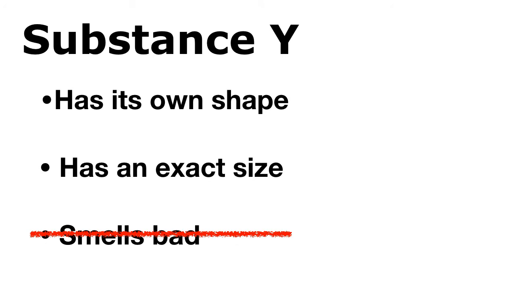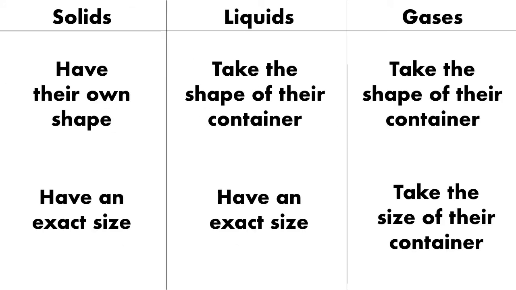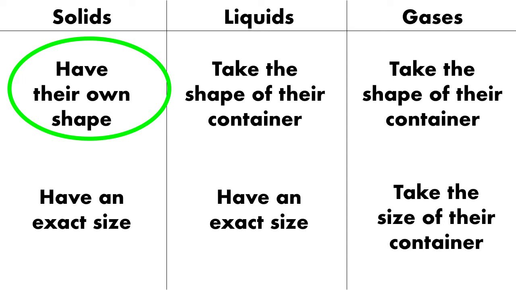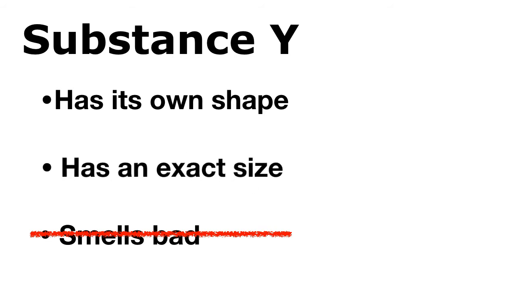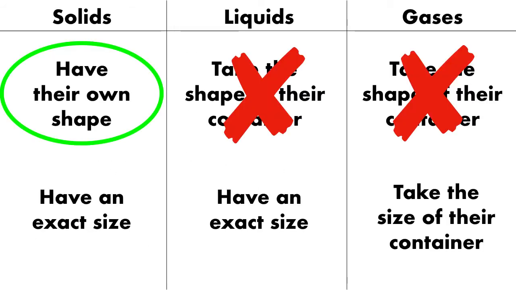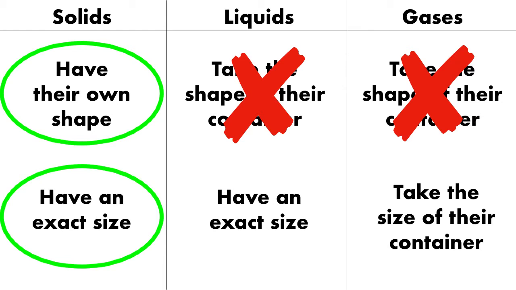Next, you know that substance Y has its own shape. Well, you know solids have their own shape, but neither liquids nor gases do. At this point, it's pretty clear that our substance is a solid, but we should still double check. We also know substance Y has an exact size. Well, if we go back to our chart, you know that solids have an exact size. This means substance Y is definitely a solid.